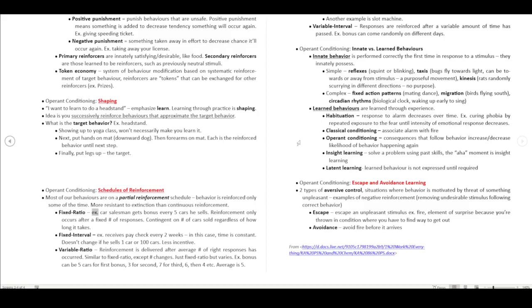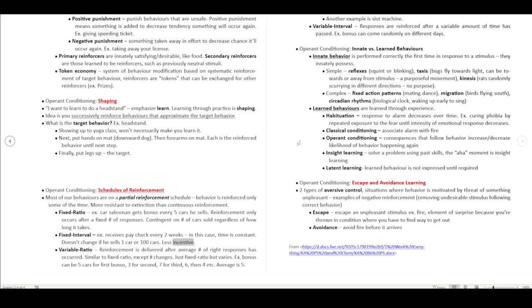Fixed ratio: for example, a car salesman gets a bonus every 5 cars he sells. Reinforcement only occurs after a fixed number of responses, contingent on the number of cars sold regardless of how long it takes. Fixed interval: for example, he receives a paycheck every 2 weeks. In this case, time is constant. It doesn't change if he sells 1 car or 100 cars.